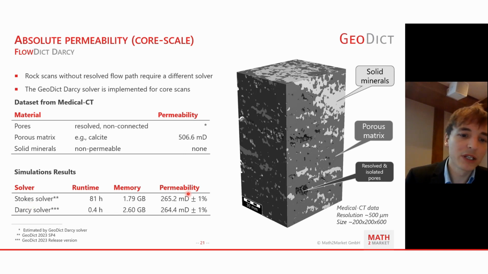As you can see in a benchmark, both solvers give you the same permeability for the same structures, but the runtime differs largely. The Darcy solver, which was built for that, only takes half an hour, while the Stokes solver with the Brinkman term added takes 81 hours here.